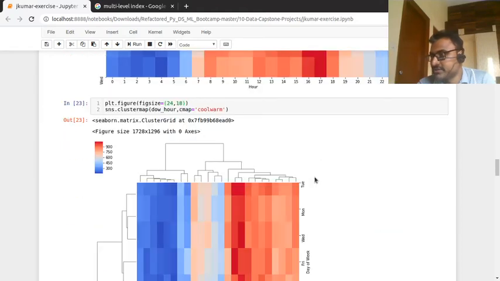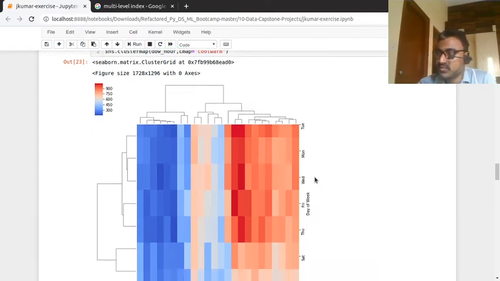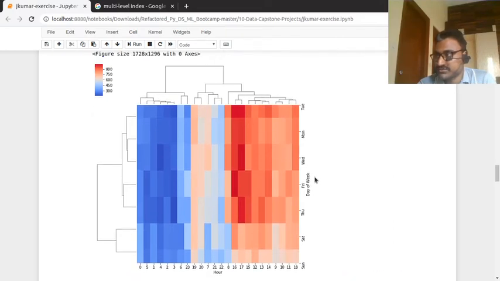Then if we go to the cluster map, its main purpose is to show which two hours are very close to each other, and that's how we come to a conclusion.